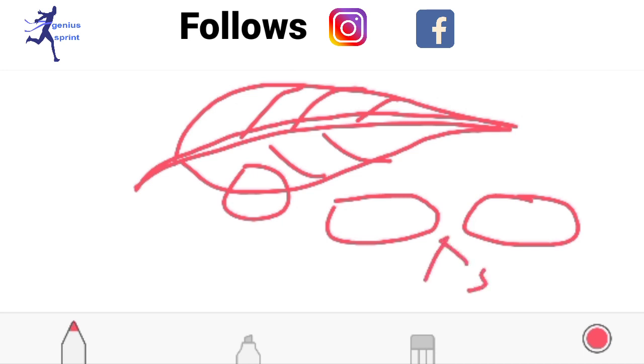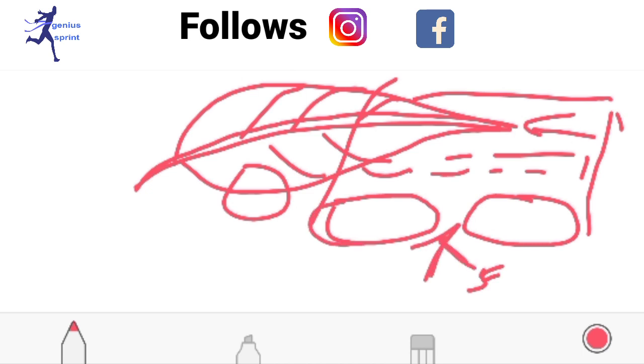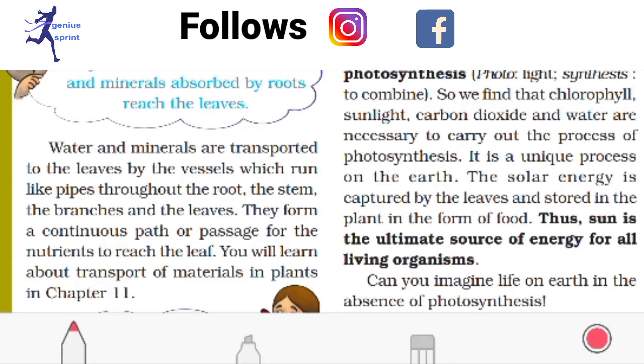Through this way oxygen and carbon dioxide get into the inside part of the leaves. This is a small or tiny pore, called the stomata, and these two cells are called the guard cells. Water and minerals are transported to the leaves by vessels, which run like pipes throughout the roots, the stems, the branches, and the leaves.